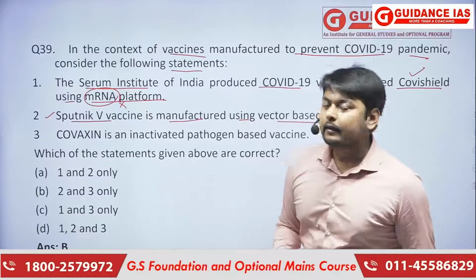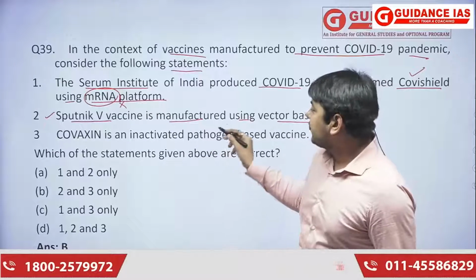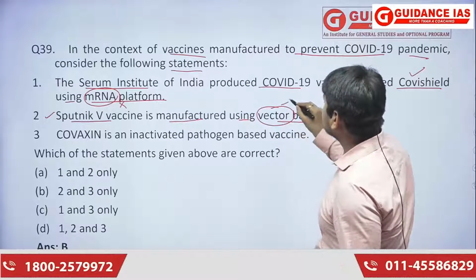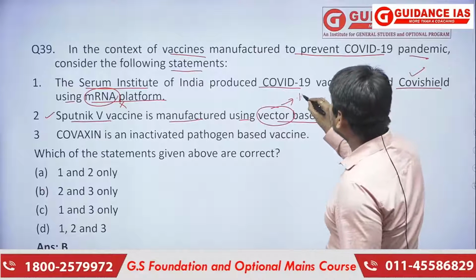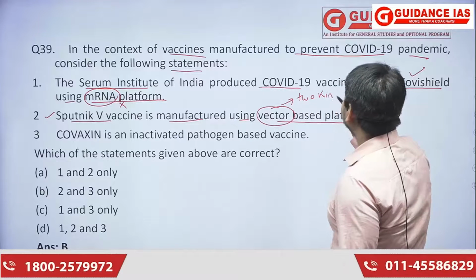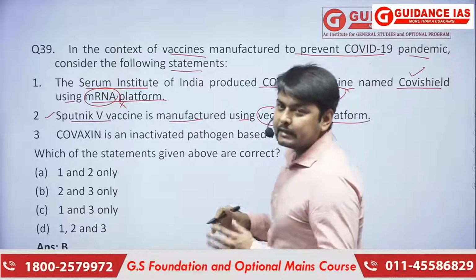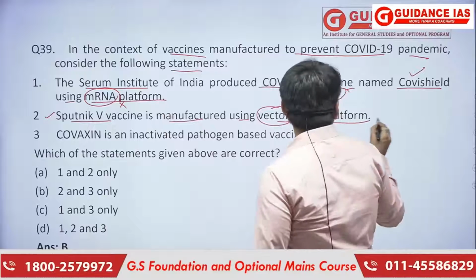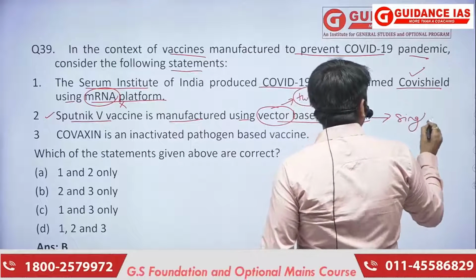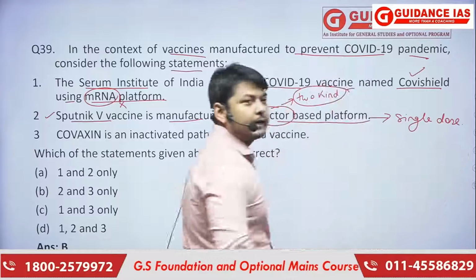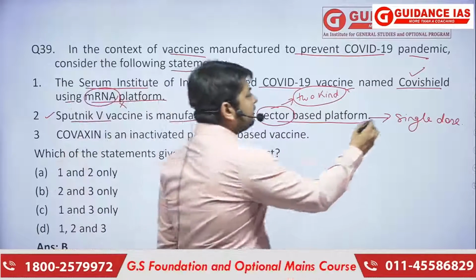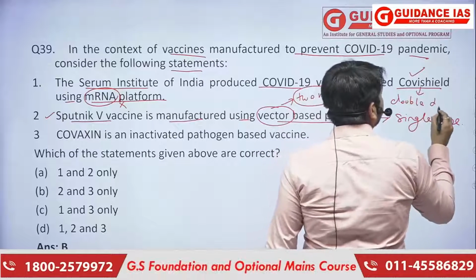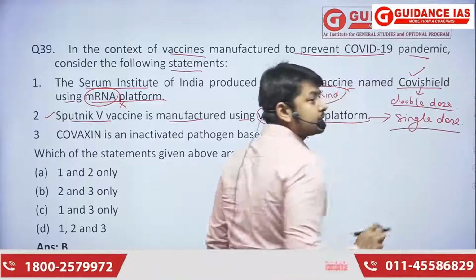The vectors used here are of two kinds. Therefore, the people who have taken the Sputnik 5 vaccine are given only a single dose. But with Covishield, they are provided with a double dose of the vaccine. So this is the difference between them.